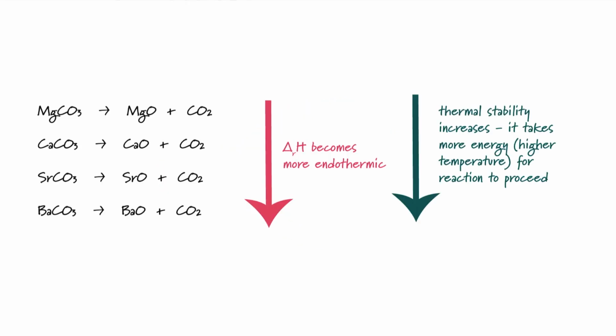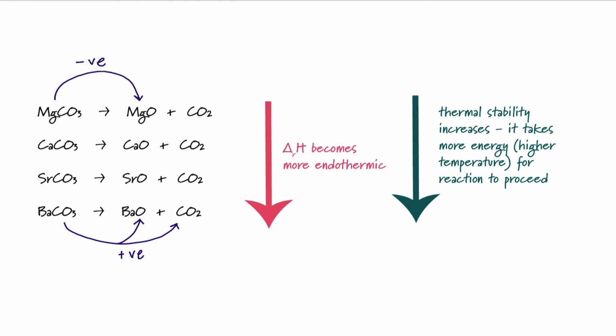Let's finish by putting all this together. In order to go from the metal carbonate to the metal oxide lattice, and just that little bit there is exothermic. But as we go down the group, it becomes less exothermic. Breaking up the carbonate ion or the anion into an oxide ion and carbon dioxide is endothermic.